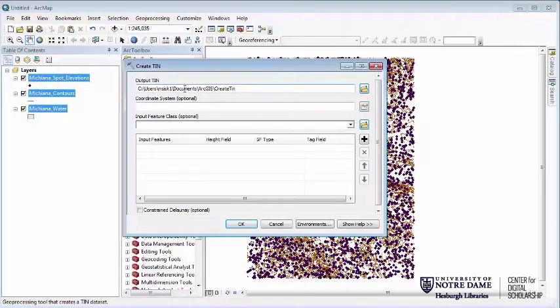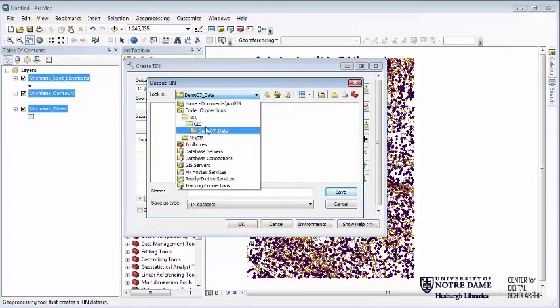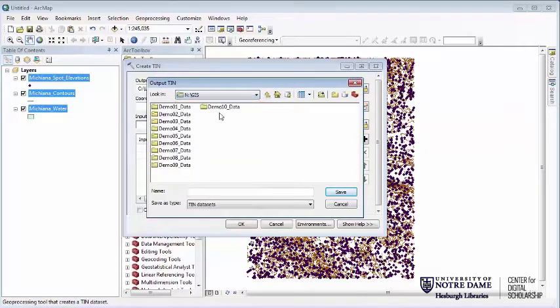This is just sending it into a temporary location. I don't want it there. I actually want to send it over into my demo 10. And this is one where you're giving it the entire name as well. And I'm going to call it TIN Michiana.